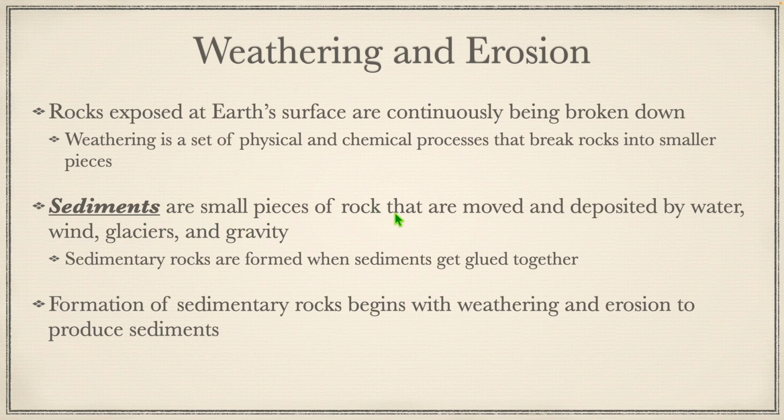Sediments are small pieces of rock that are moved and deposited by water, wind, glaciers, and gravity. Sedimentary rocks are formed when sediments get glued together. The formation of sedimentary rocks begins with weathering and erosion to produce sediments. You can't produce sedimentary rocks unless you have sediments.